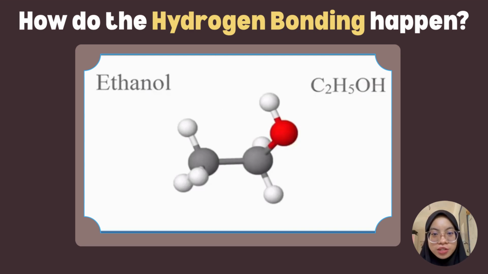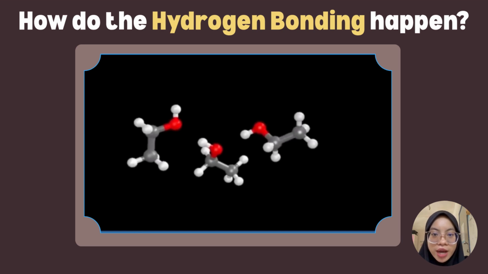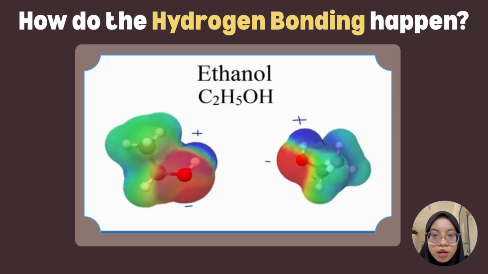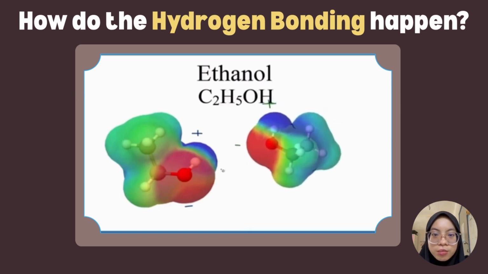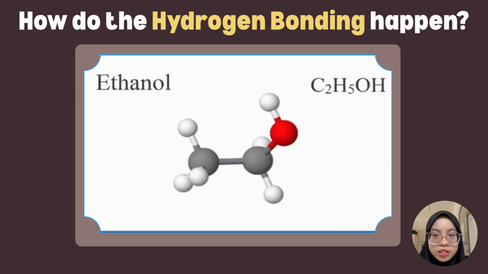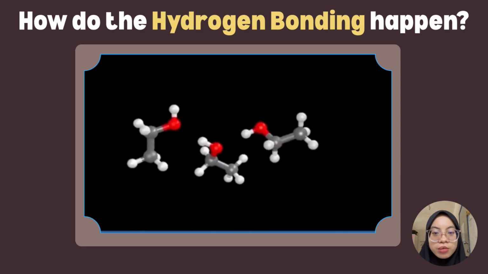So, how does hydrogen bonding in alcohol happen? We will be using ethanol as an example. The carbons are represented in gray, hydrogen in white, and oxygen in red. Hydrogen bonding happens because ethanol is a polar molecule. If we look at the electrostatic surface, oxygen is more electronegative compared to the hydrogen atom. The hydrogen will be attracted to the more negatively charged oxygen. The hydrogen bond serves as a relatively strong intermolecular force that holds the alcohol molecules together. Hence, it will create a strong hydrogen bond between molecules.